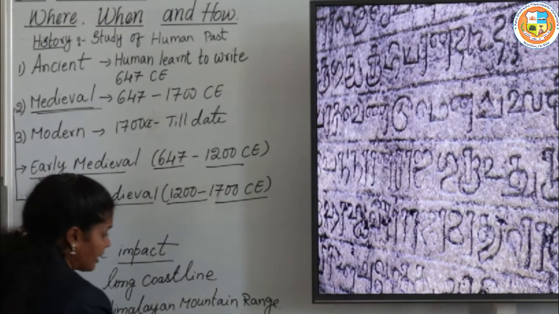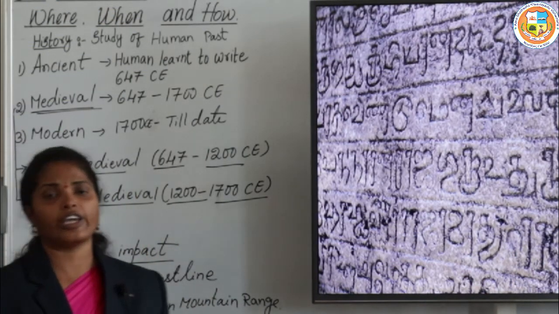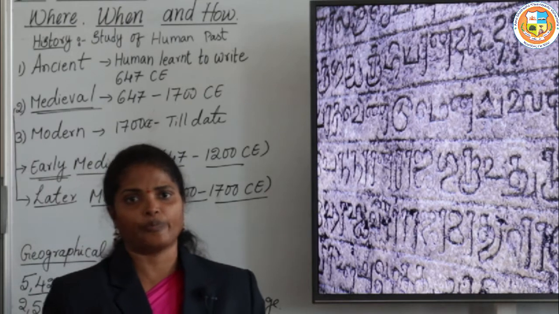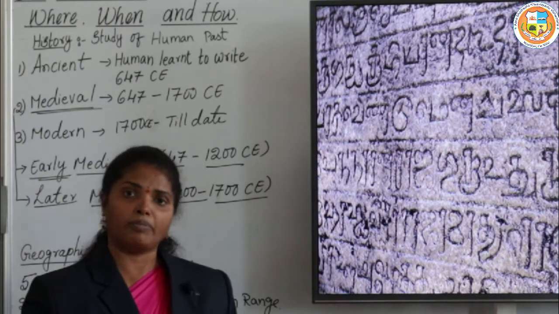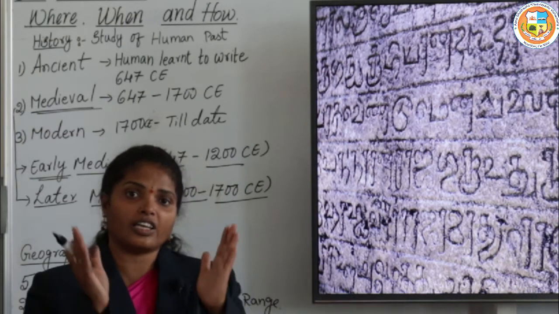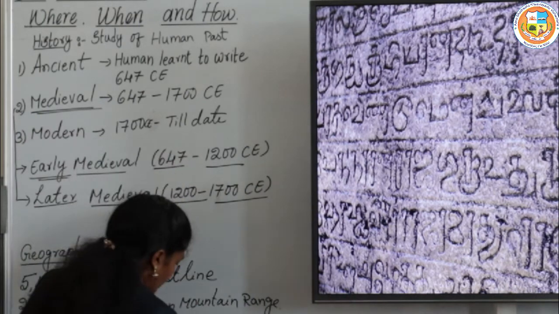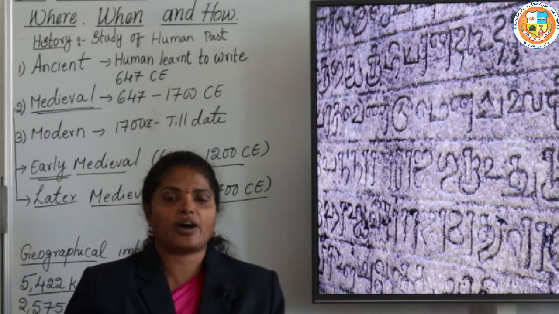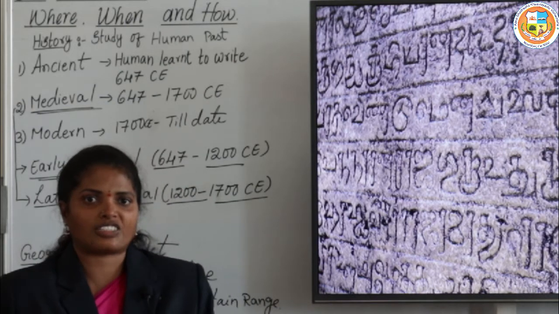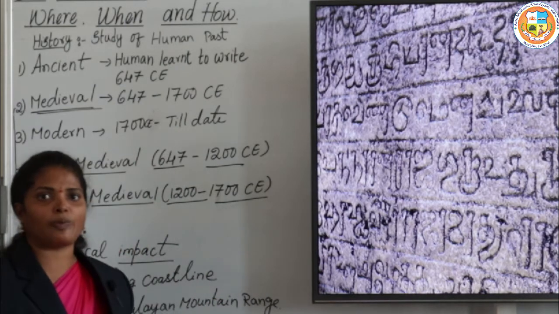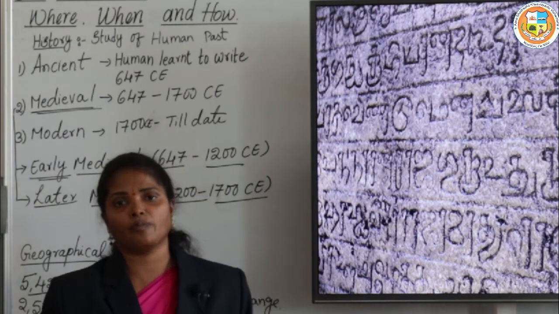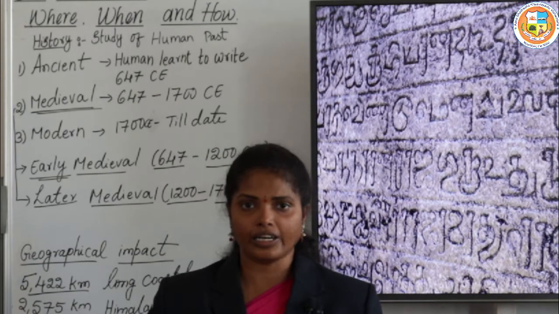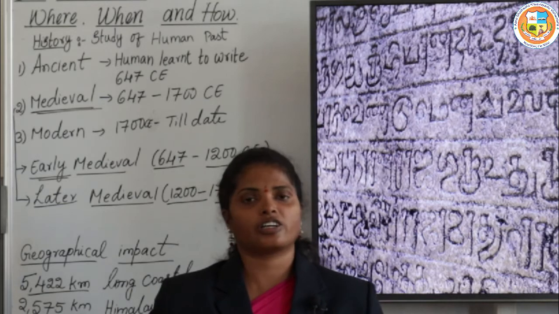This Himalayan mountain range acts as a barrier. It separates our country from the rest of Asia. But there were some passes in the mountain ranges, lower areas from where people could enter. Through these passes, many invaders and travelers entered India, and they captured India.